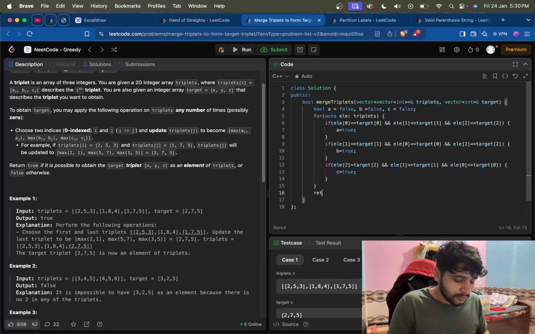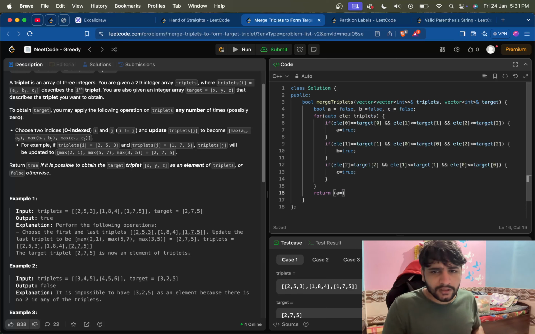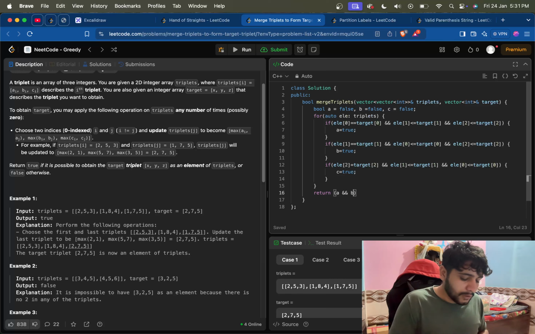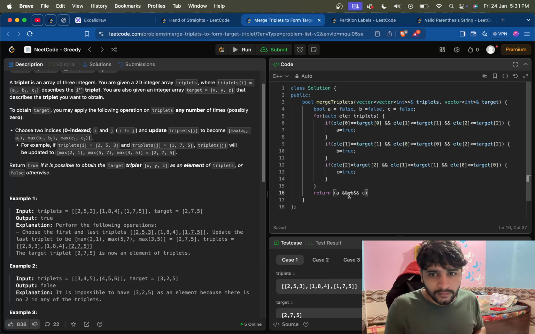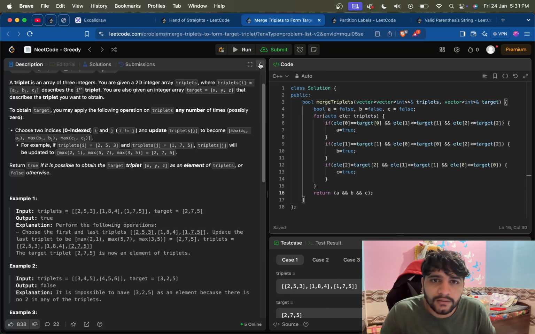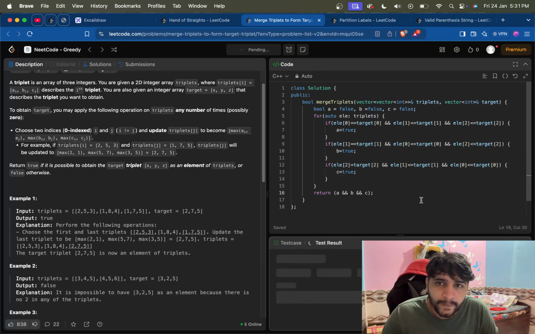And we will return when a, b and c all are true. Means a is equal to true and b. Oh, okay, we can just do that: a and b and c. We can just return this. Let's run.